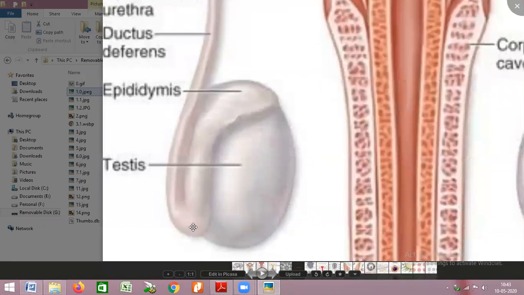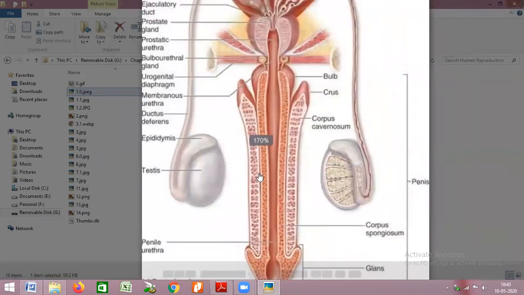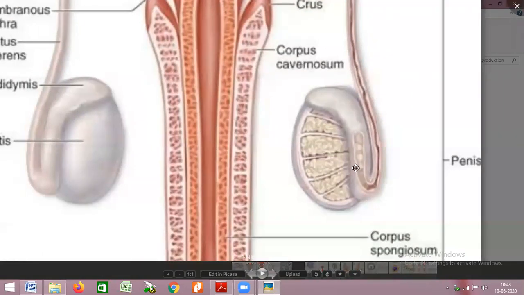This lower part connects to the tube above. You can see towards the right-hand side some red color structure coming out and going up. The part from where the red color structure is coming out is called cauda or tail of the epididymis.